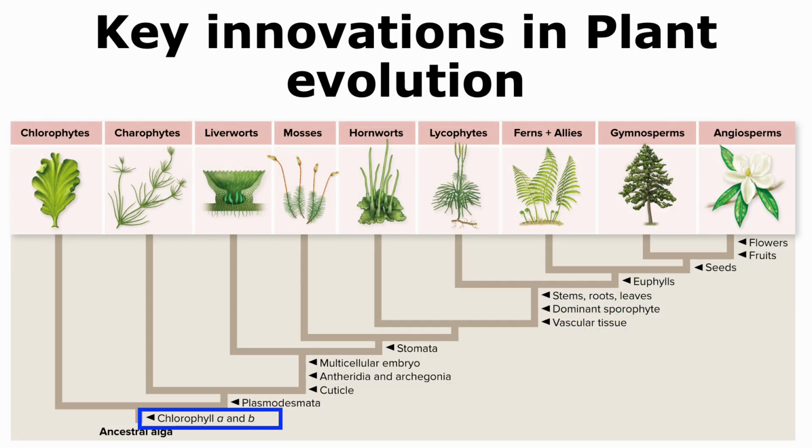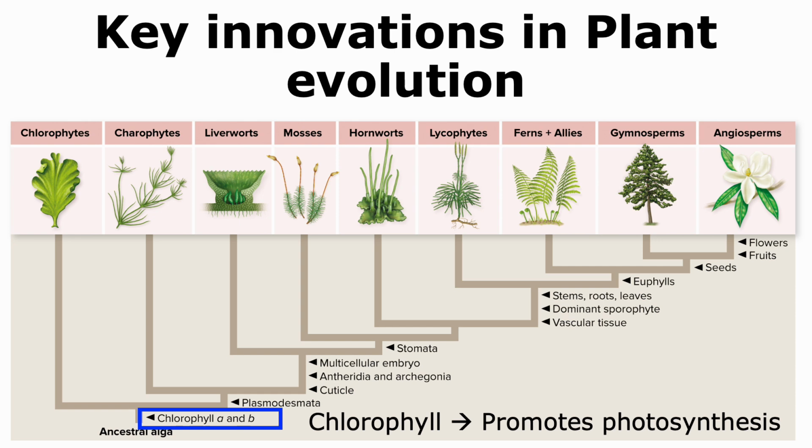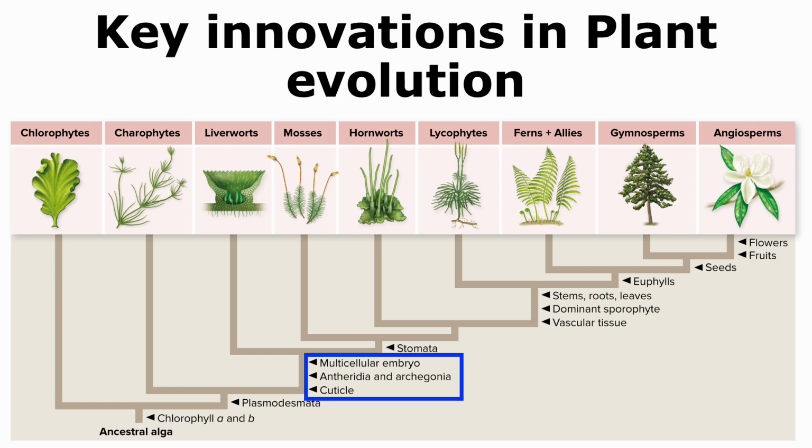The evolution of chlorophyll was the key innovation, as it allowed organisms like green algae to become photoautotrophs. This is because chlorophyll promoted photosynthesis in these organisms. For plants to evolve from green algae, many more key innovations occurred that allowed them to become terrestrial. The first set of adaptations included the formation of a multicellular embryo, gametangia like antheridia and archegonia, and a cuticle, which is a waxy covering that prevents water loss.